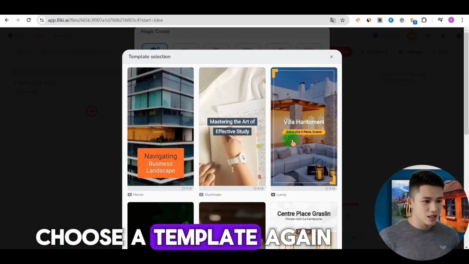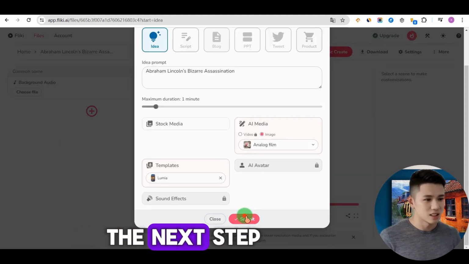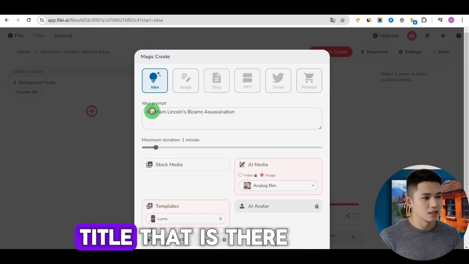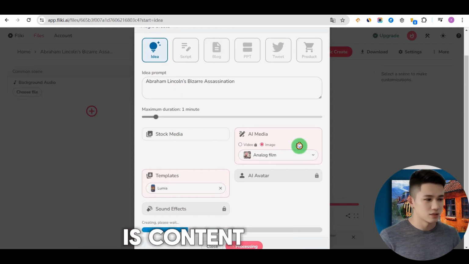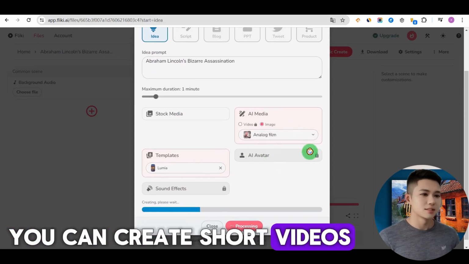Let's choose a template again. Now we just need the next step. I just use a title. That is, there is content. You can create short videos.